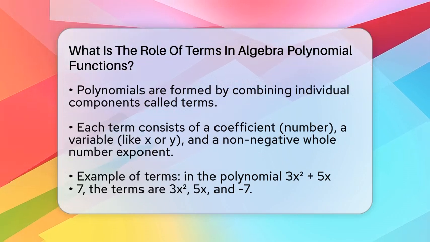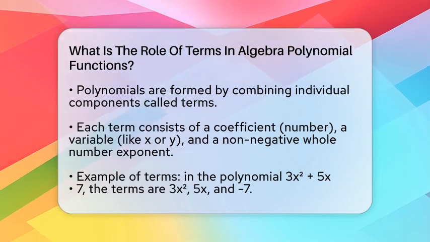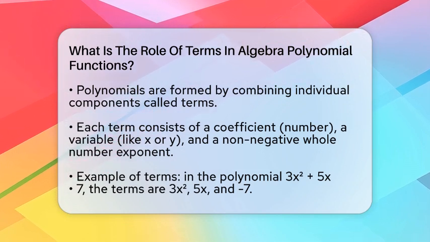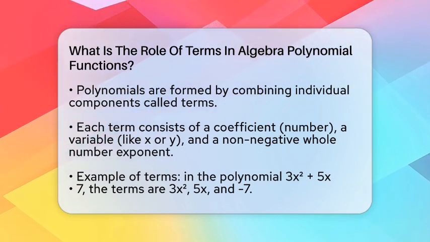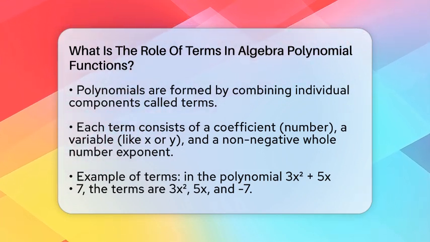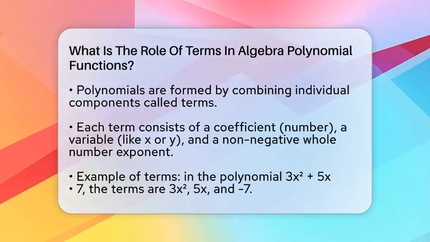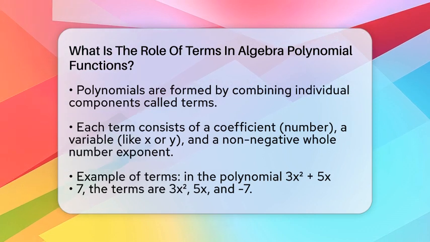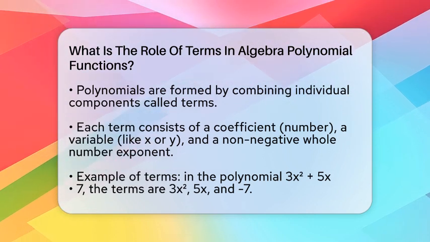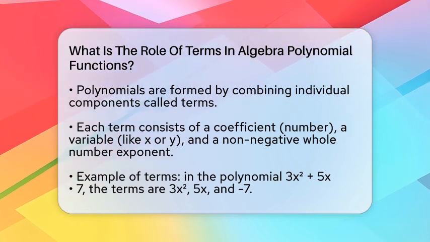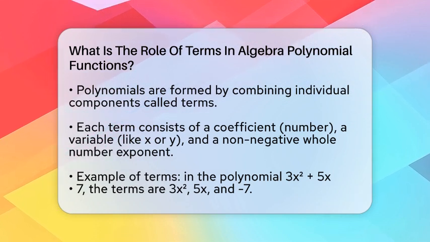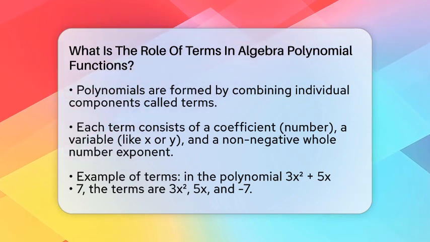In algebra, terms are the individual components that come together to form a polynomial. Each term is made up of a coefficient, which is a number, a variable like x or y, and an exponent, which is a non-negative whole number that indicates the power of the variable. For instance, in the polynomial 3x² + 5x − 7, the terms are 3x², 5x, and −7.